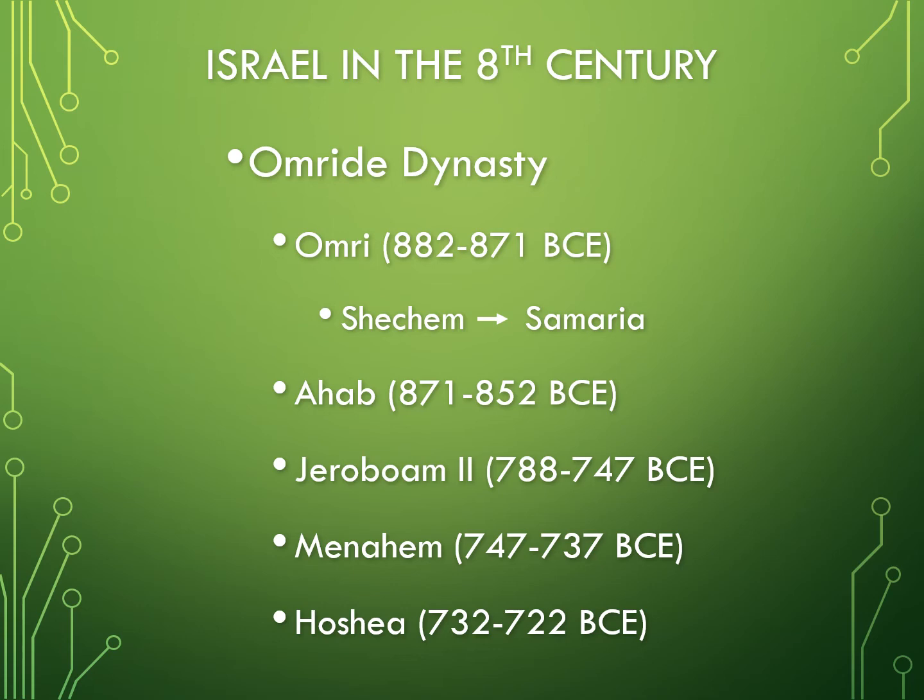In 732, King Hoshea takes over the northern kingdom of Israel. During Hoshea's reign, the northern kingdom of Israel is destroyed. Hoshea, as the last king of the northern kingdom of Israel, continues paying tribute to the Assyrians. However, at the last moment, he decides that Israel should be independent of other nations.